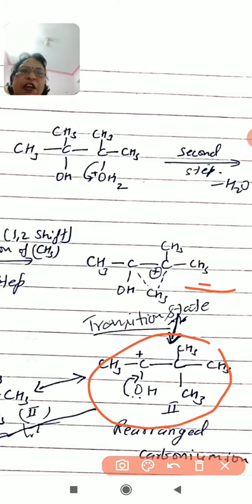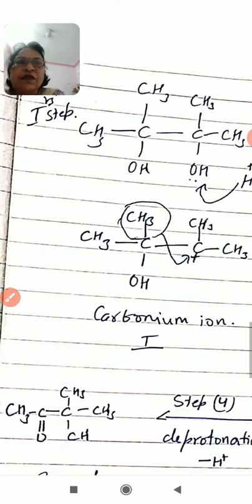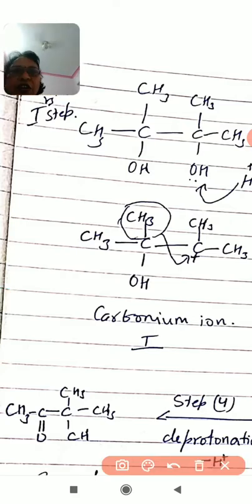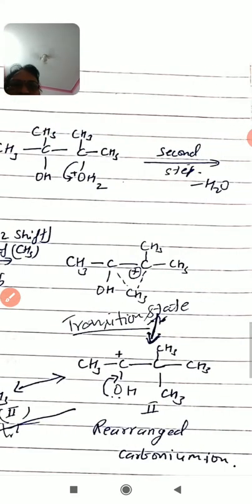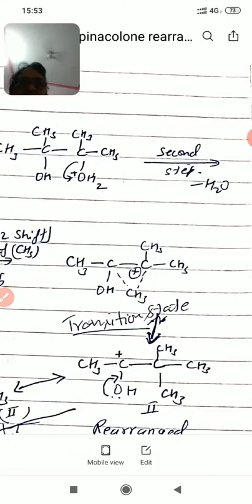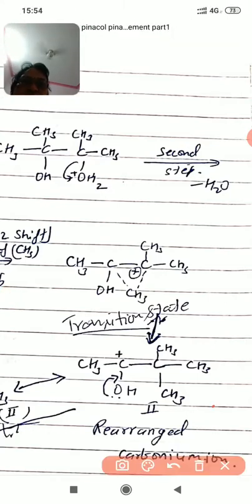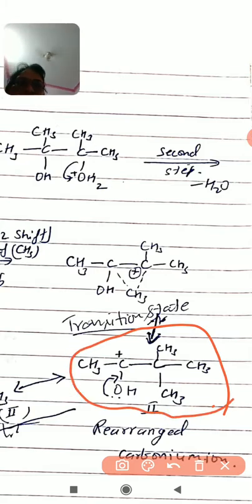This secondary carbonium ion is also tertiary in nature, and the first carbonium ion is also tertiary, but out of these two, the second carbonium ion is very stable because of this oxygen having lone pair of electron.